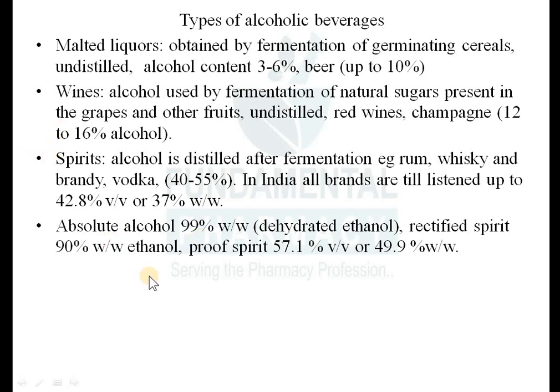So we have different kinds of alcoholic beverages: malted liquors, wines, spirits. Most of the highest concentration of alcohol is present in these spirits, for example whiskey, rum, vodka, brandy, and all that. Beer consists of around 10% alcohol, that is self-generated alcohol, and this is not distilled off. Means the alcohol and fermented liquid are not separated. They are just purified and clarified, but not separated. In the case of wine also. So this was about the types of alcoholic beverages. Now we'll see